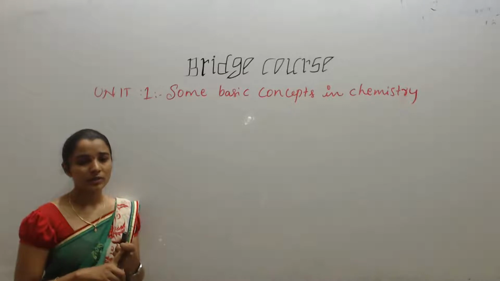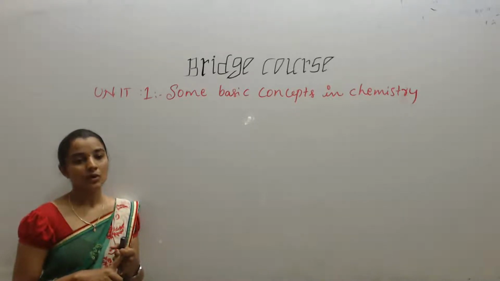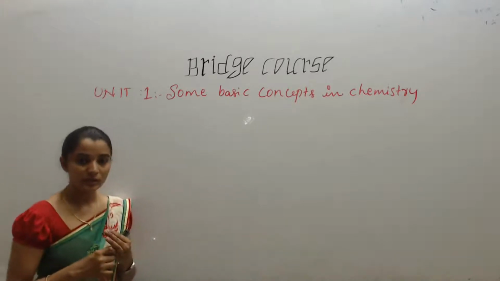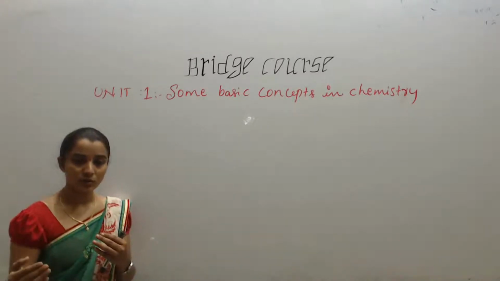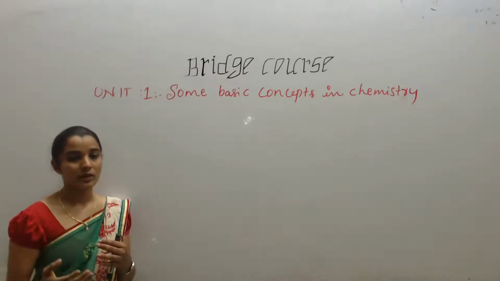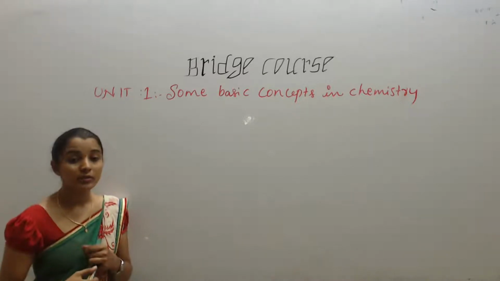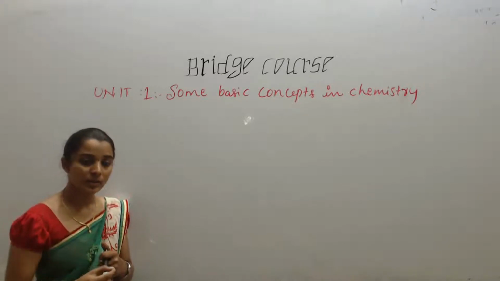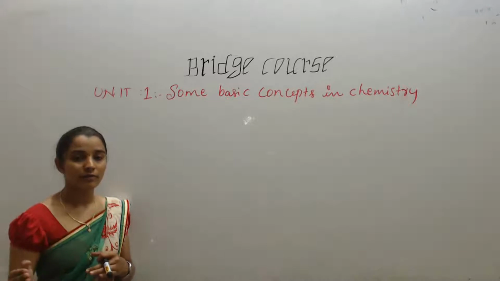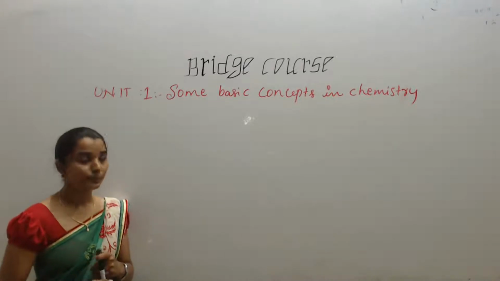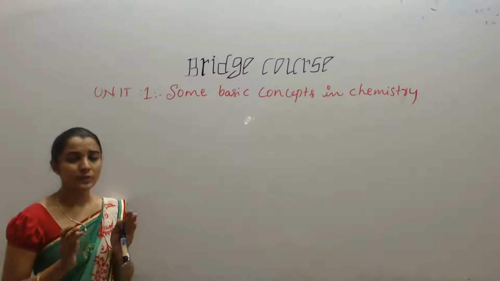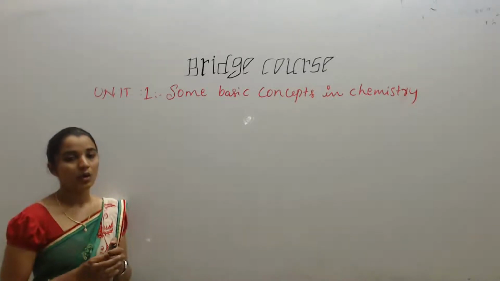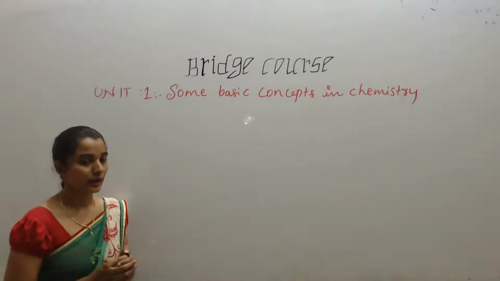In inorganic chemistry, we are going to study the history of the atoms. For example, carbon: its atomic number is 6, its configuration is 1s2 2s2 2p2, and it is tetravalent. That is the history of the element. So in inorganic chemistry, we study the history of the compounds. Next, organic chemistry is purely carbon and its compounds. We are going to study only hydrocarbons in organic chemistry.